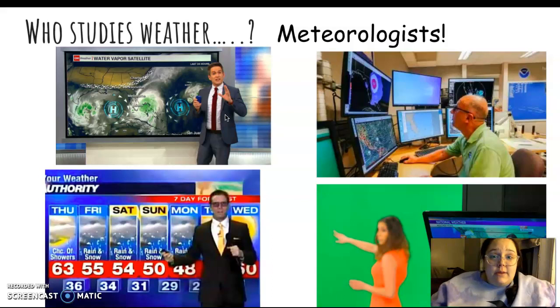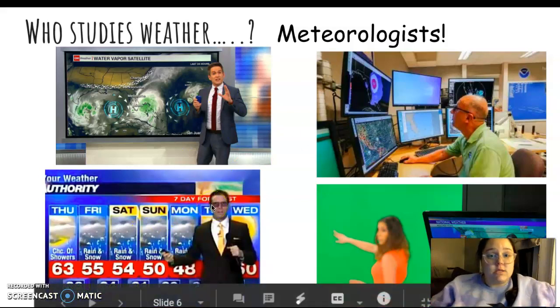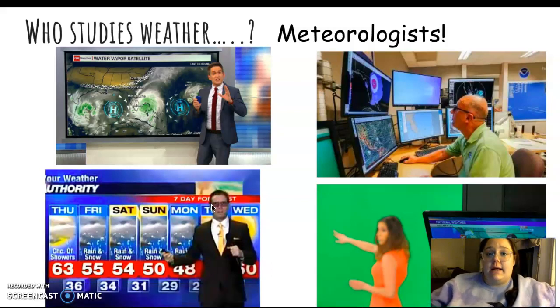Now, who studies weather? A meteorologist, and they do many different things. They work behind the scenes here. They track weather. They use maps. They use all these different types of technologies that we have. And then they also tell us what the weather's going to be like. So when we turn on the weather on the news, that is a meteorologist that is telling us what the weather is going to be like.